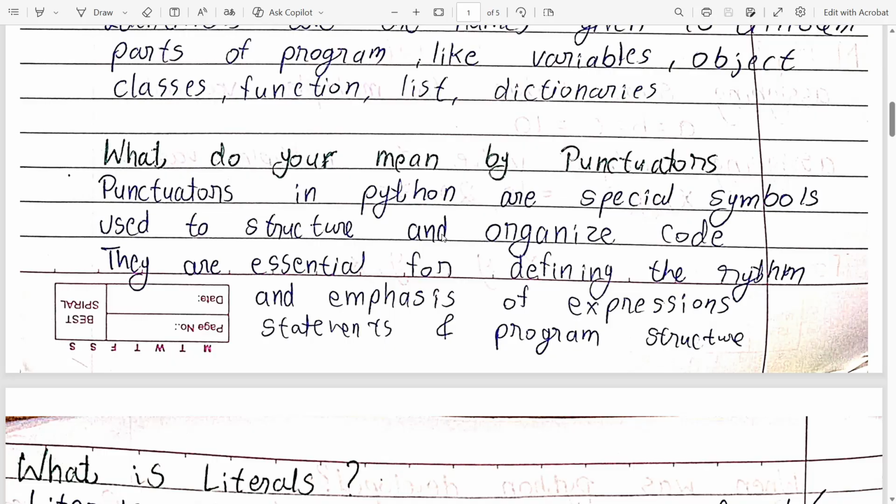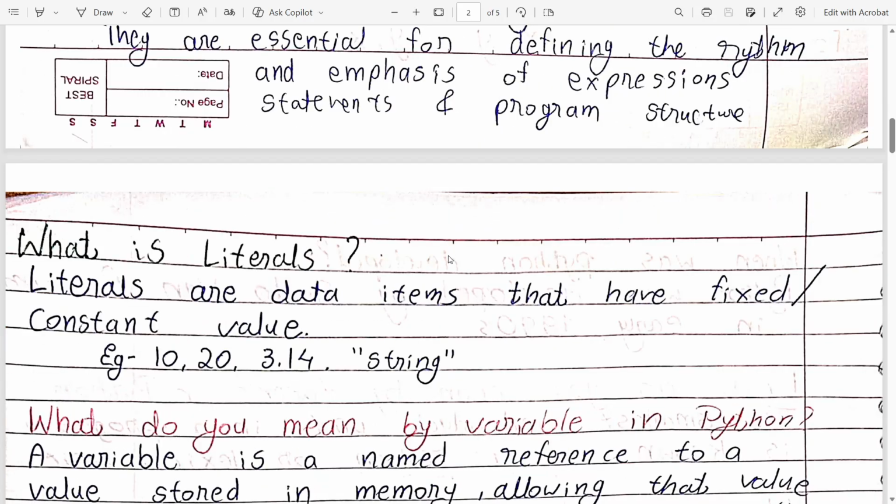Then next question is, what is literals? Literals are the data items that have fixed constant values. For example, 10, 20, 3.14. It is a float literal, string literal. There are many types of literals. For example, string literal, numeric literal, boolean literal, and None literal.